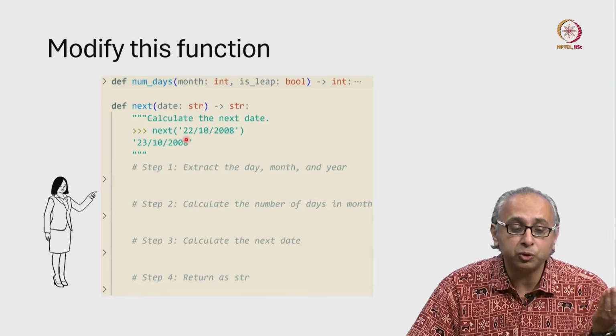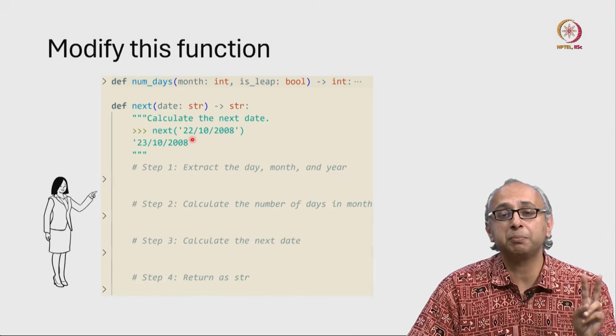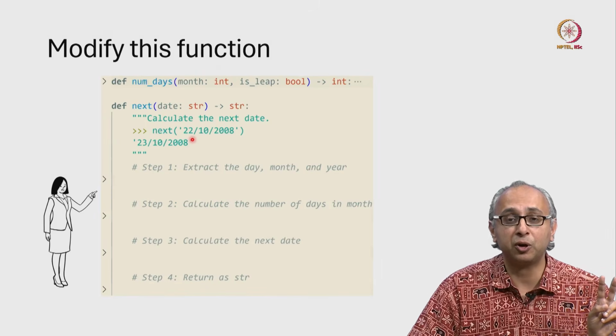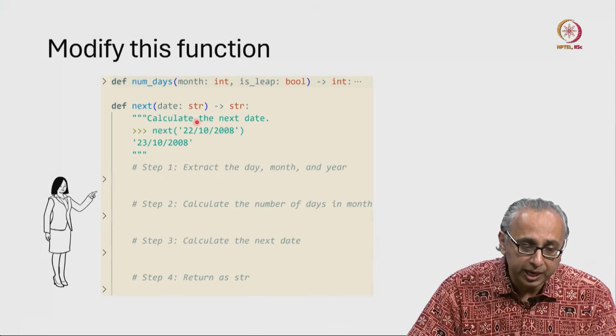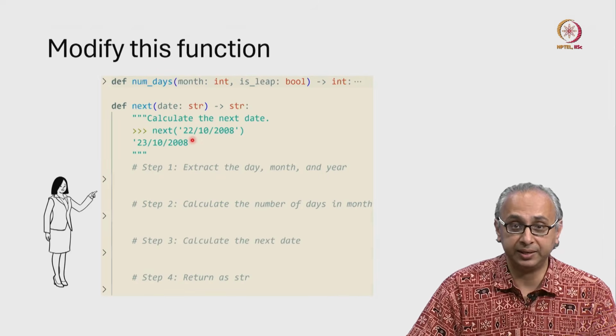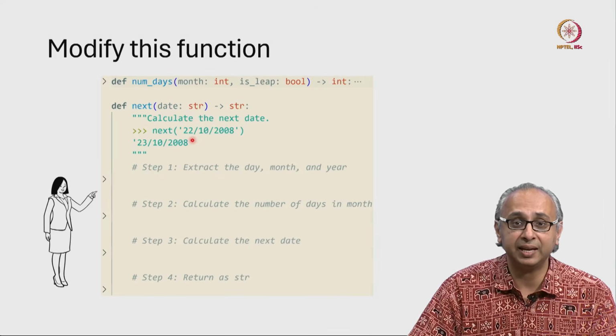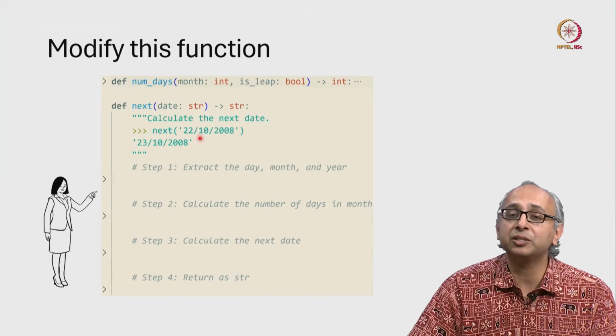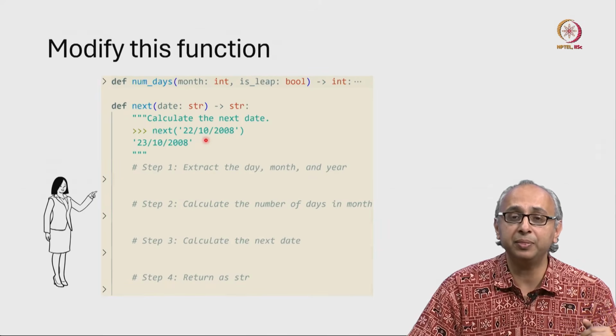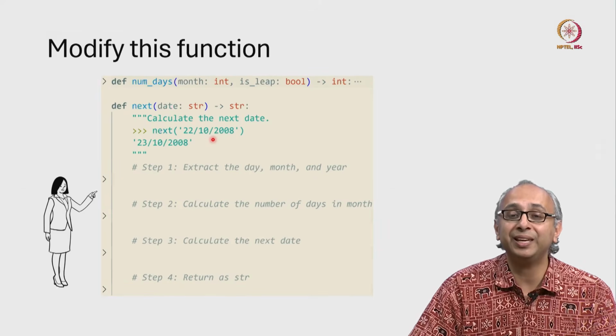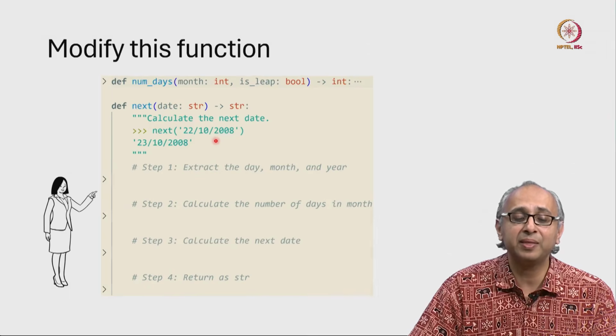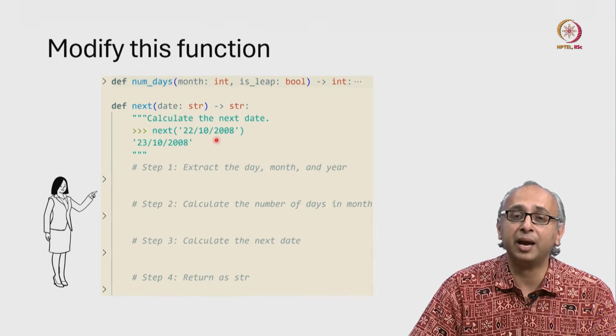So if we want to pull out the 22, that will be the first 2 letters of this string. Then we would ignore the / at index 2, and move on to index 3 and 4 to pull out the month, ignore the letter at index 5, and then pull out the value at index 6 onwards.